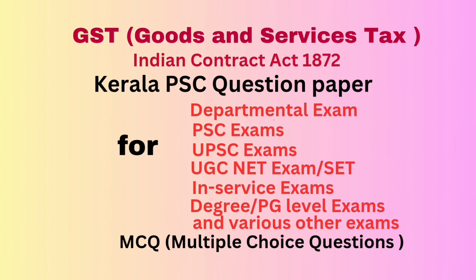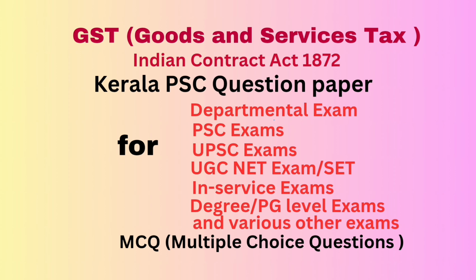Question number 24. For advance ruling, the government shall appoint officers not below the rank of dash as member of the authority for advance ruling. Correct answer: option D, Joint Commissioner. Question number 25. Tax deduction at source in GST has come into effect from dash. Answer: 1/10/2018.